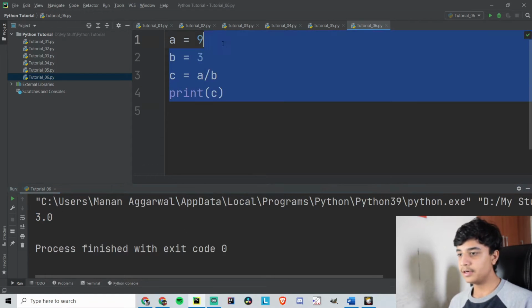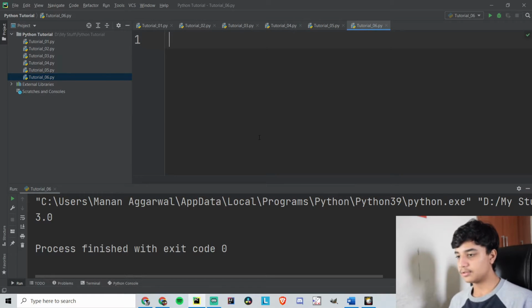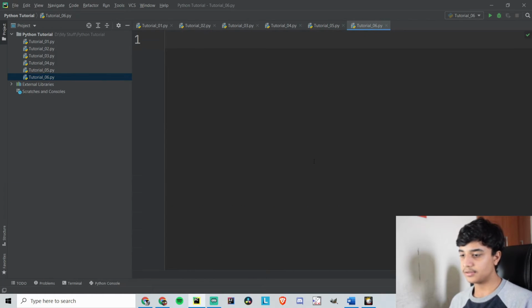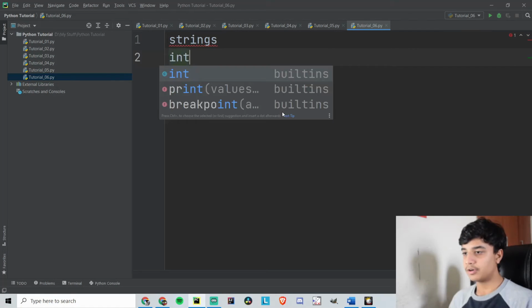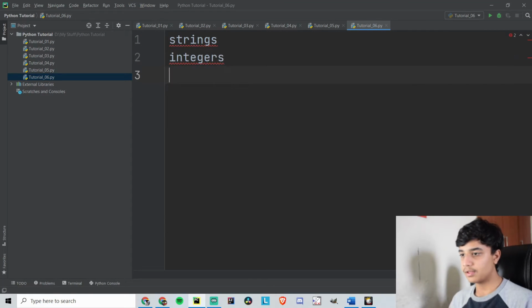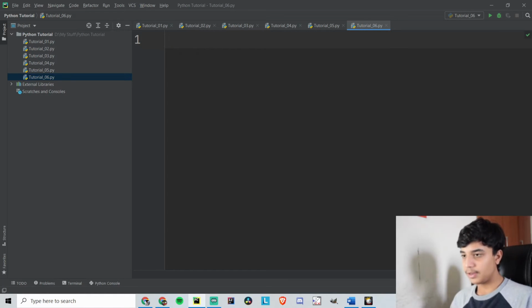Now I will talk to you guys about some other thing which is typecasting. So we learned what strings are, what integers are, what floats are, and booleans. So about these, let's make a variable name, and name is Manan.